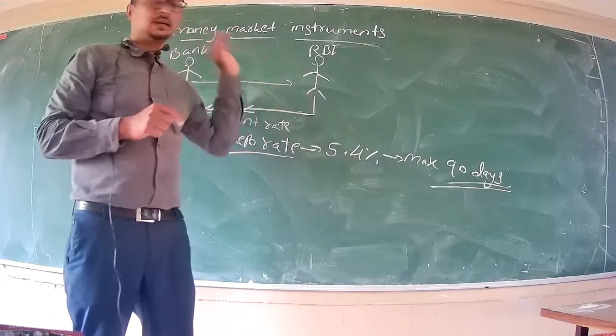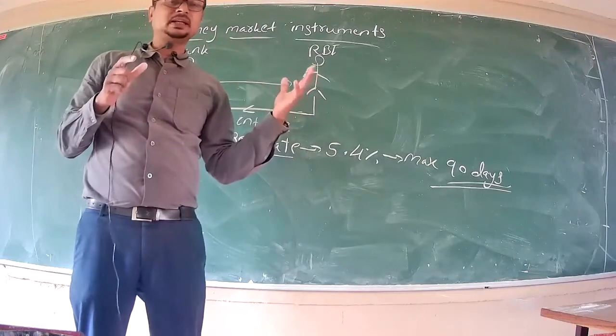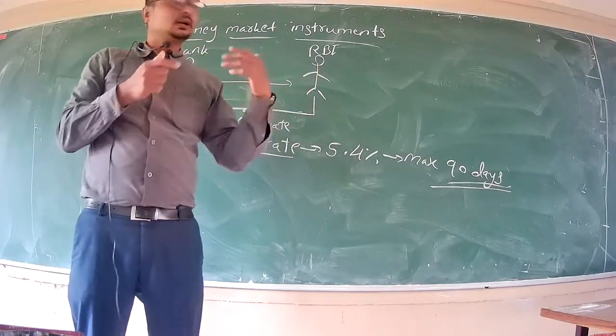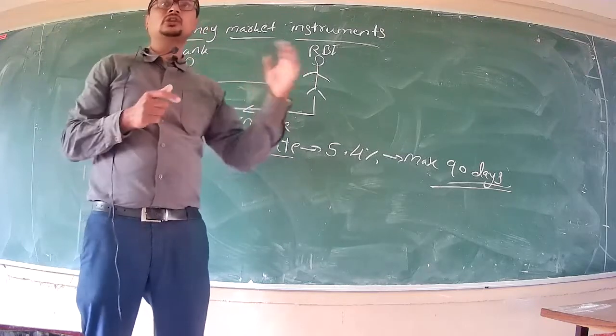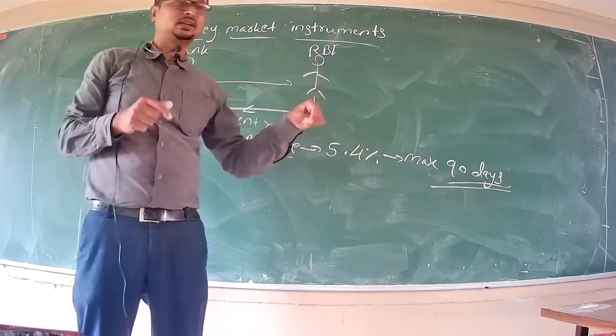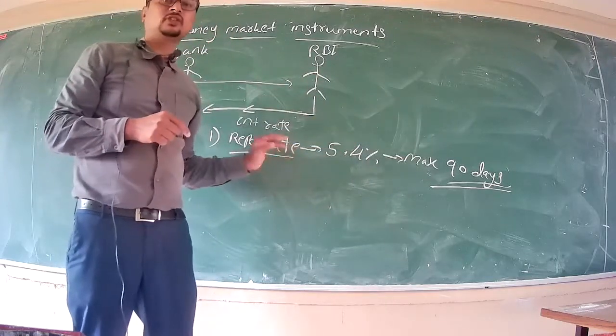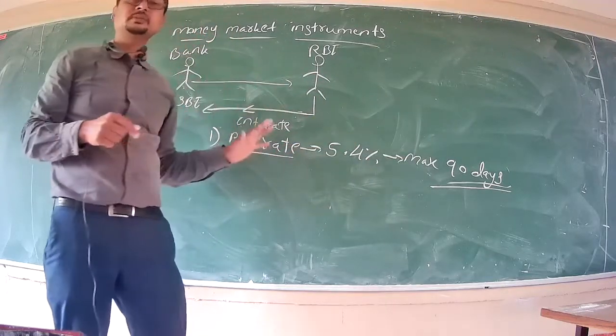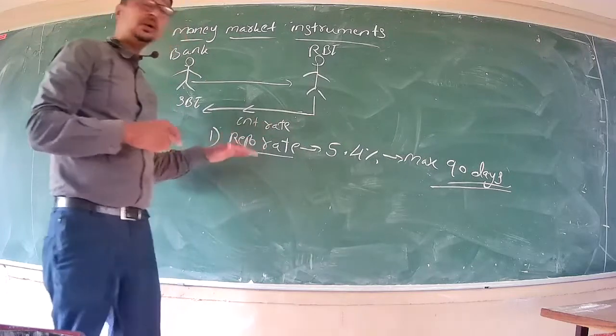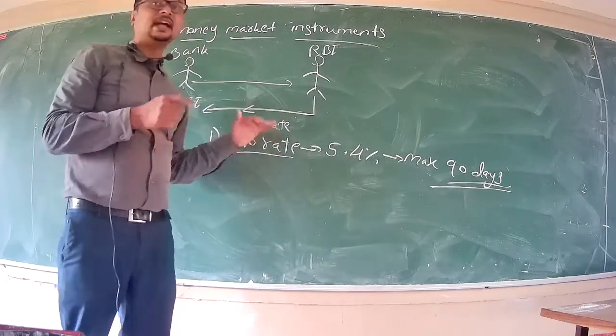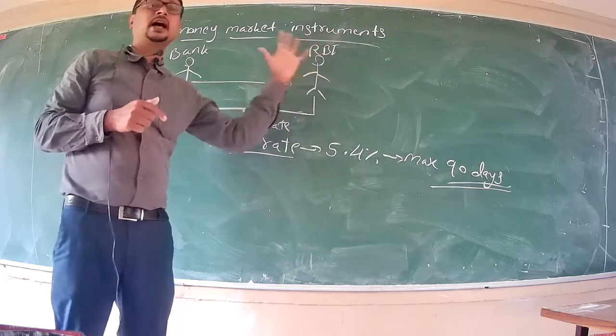So we are discussing the money market. The money market is the place where funds are lent and borrowed on a short-term basis, that too within a year. So in the case of the repo rate, the entire transaction completes in 90 days. So this is one of the money market instruments. The repo rate can be defined as the rate at which banks borrow from RBI.